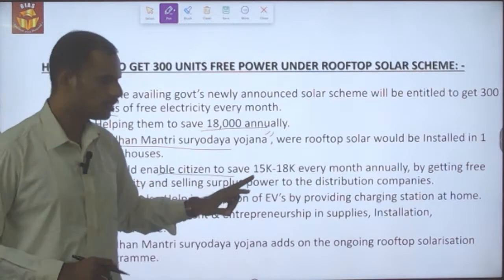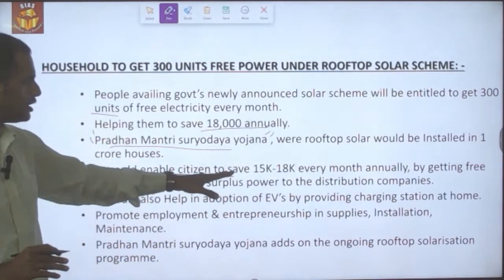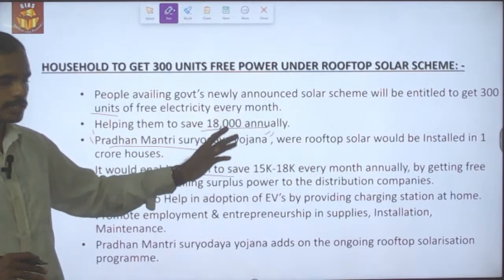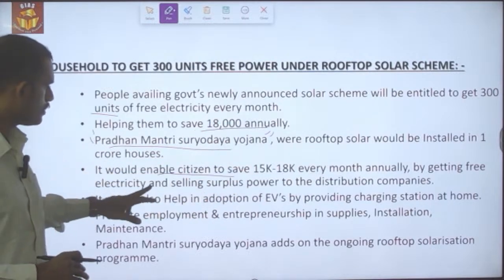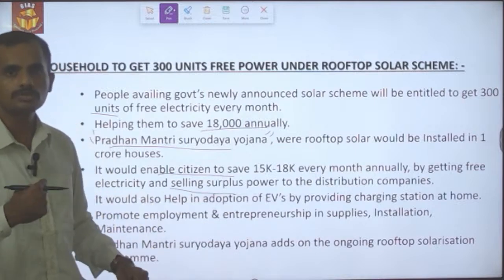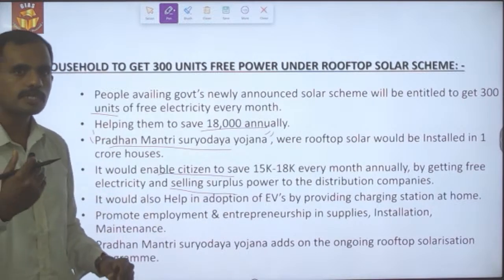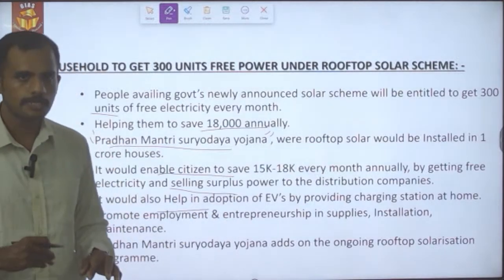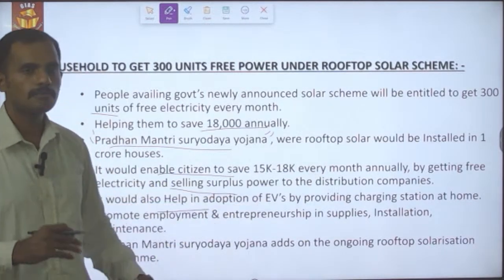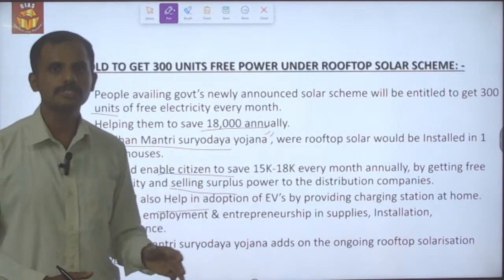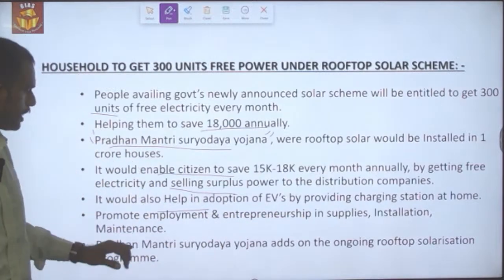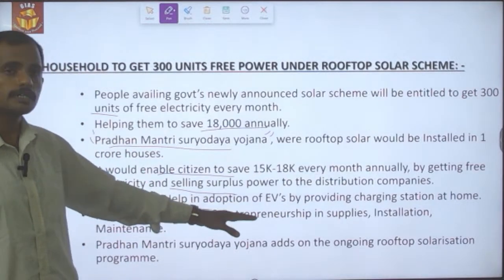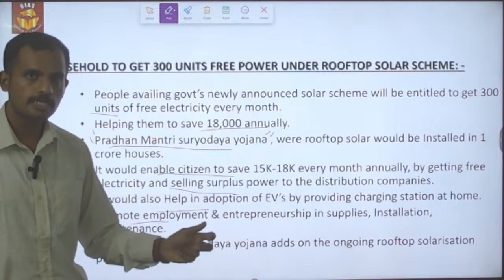It would not only enable people to save 18,000 per year, they will also get an opportunity to sell the surplus power to the discoms, and it will enable adoption of electric vehicles by providing charging infrastructure at home itself, and promote employment as well as entrepreneurship in terms of supplies, installation,